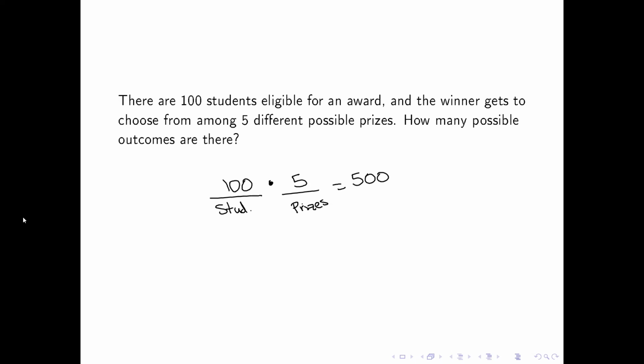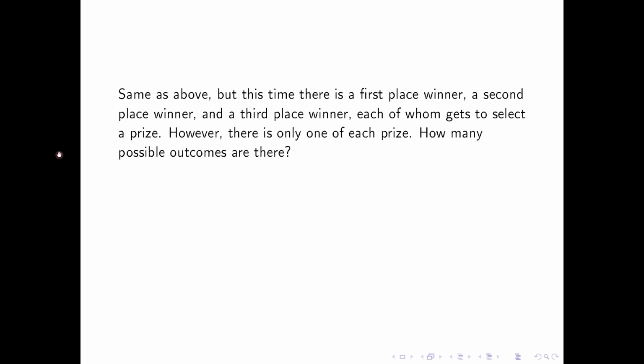Because now I'm going to add in first, second place, and third place. Same as before, I still have 100 students. Each of them gets to choose one of the 5 prizes, but there's only one of each prize, which means once that prize is chosen, it's gone.